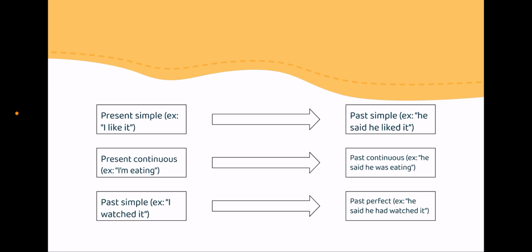If it's present continuous, for example, I'm eating, it becomes past continuous. He said he was eating. If it's past simple, like I watched it, it becomes past perfect. He said he had watched it.